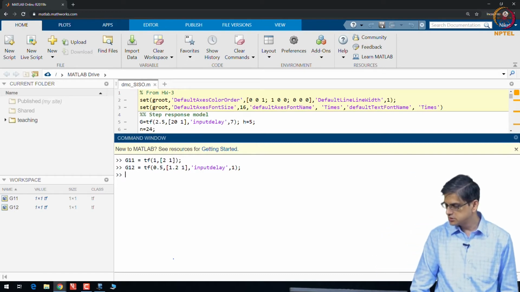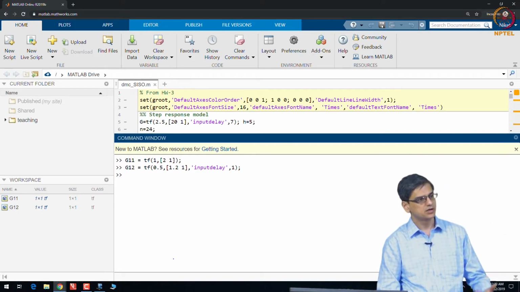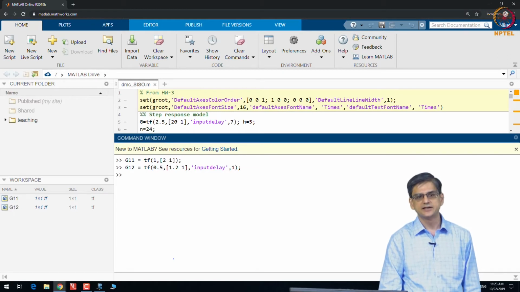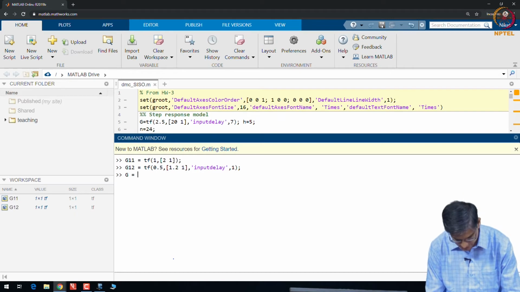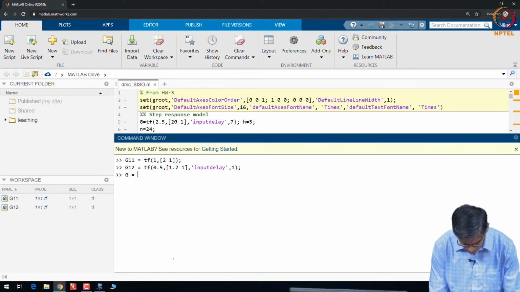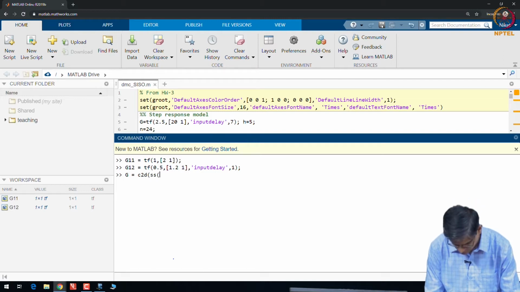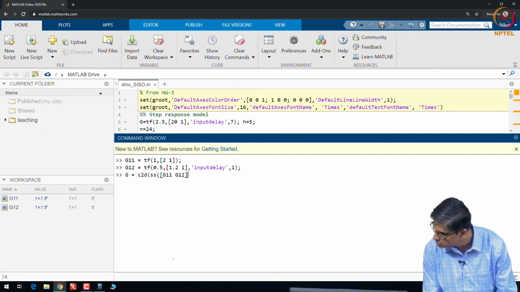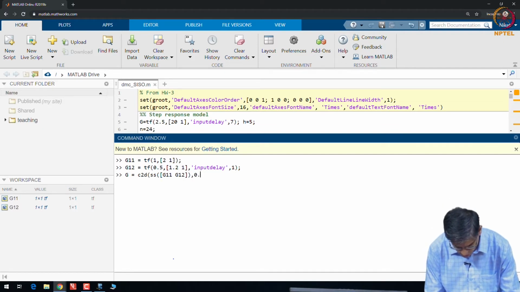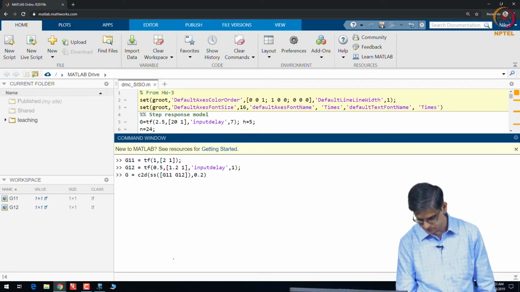Let us say based on this, we wanted to create a discrete time state space model that we can say is C2D SS, let us say 0.2 was the sampling interval.